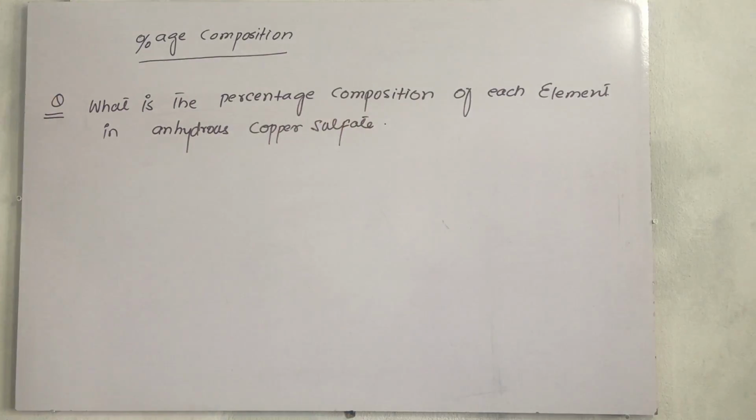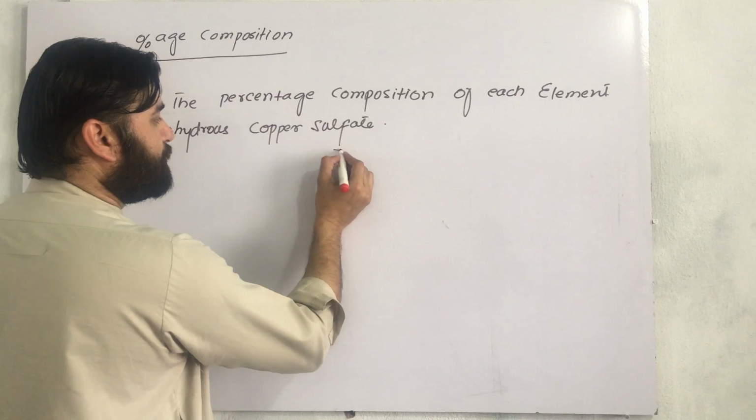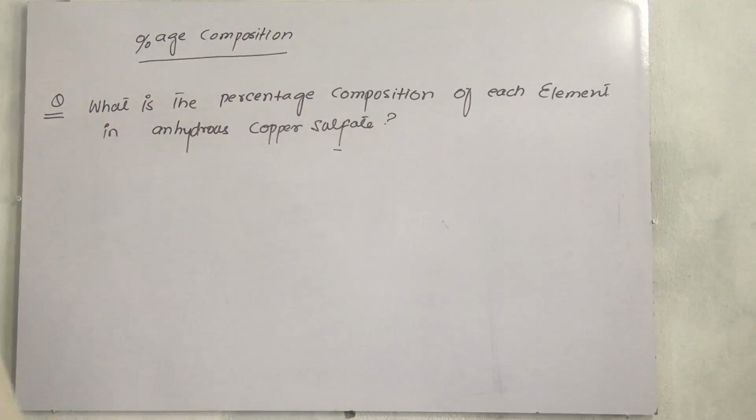You can also write it with PH as well, and both forms are correct, since there is no difference between F and PH in chemistry. Okay, what is the percentage composition of each element in anhydrous copper sulfate?